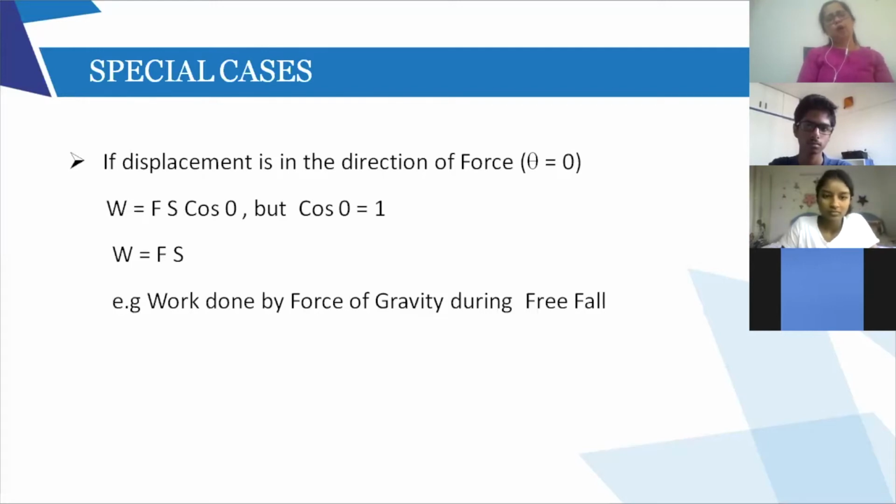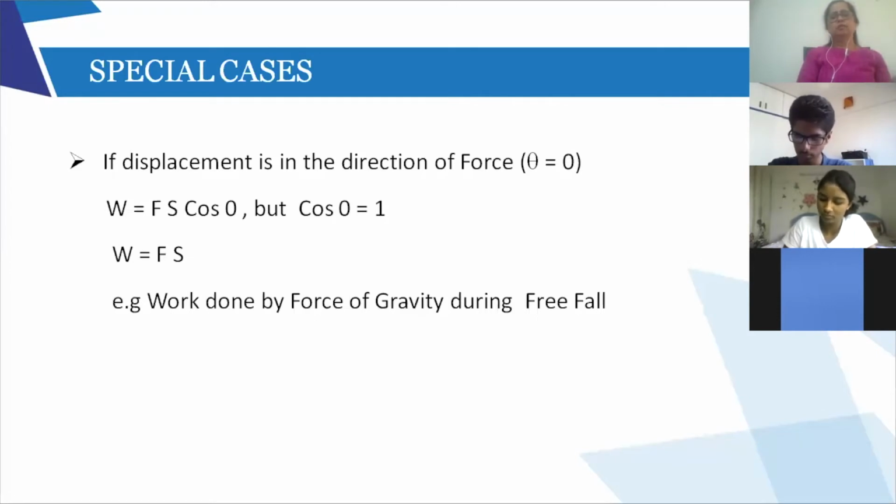Okay, the football moves in that direction. So in that case, the force and the displacement are along the same line. So theta is equal to 0. This is the case where work done is maximum. Children, when theta equals 0, this is the case where work done is maximum.